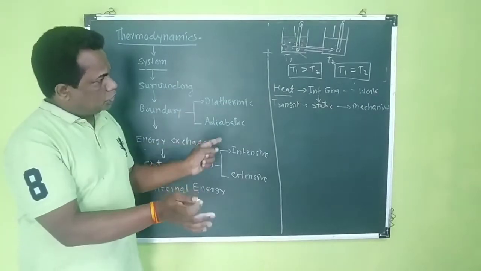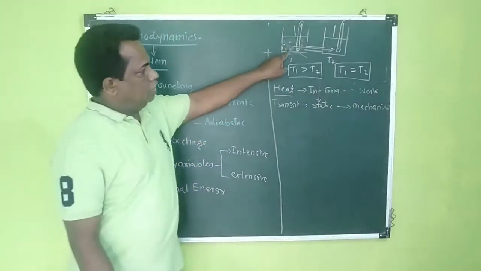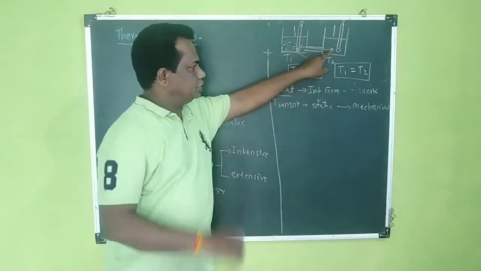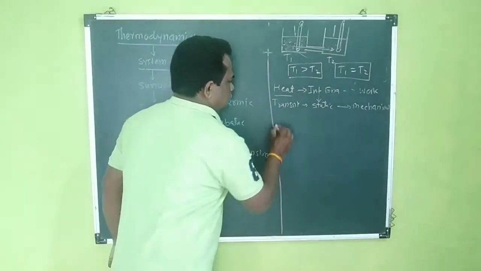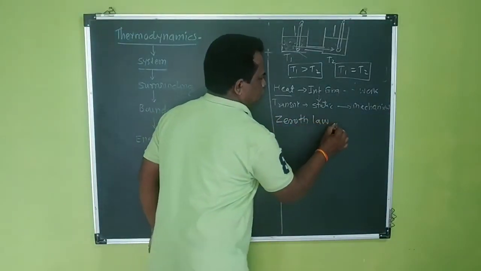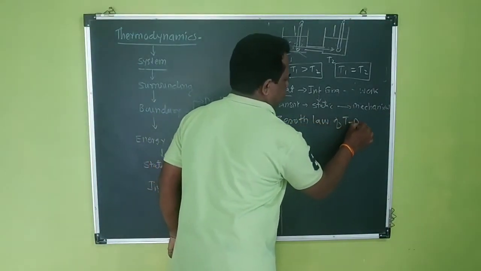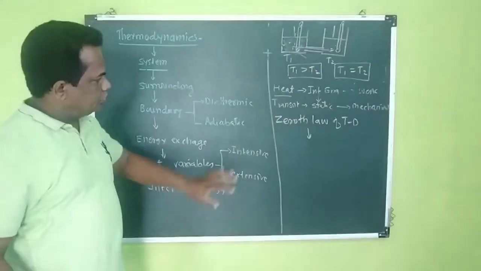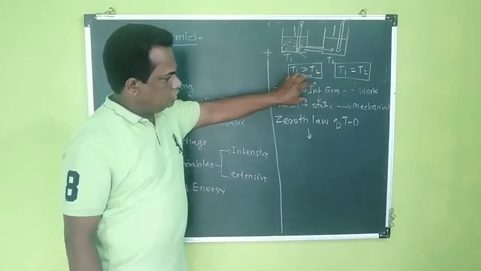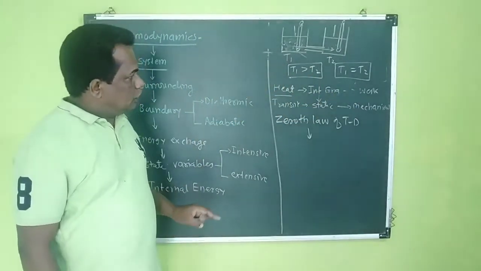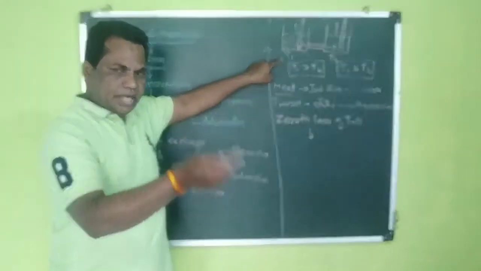So this process, the flow of energy from the higher temperature region to the lower temperature region, gives rise to the zeroth law of thermodynamics. So we have differentiated heat, internal energy, work and temperature. Temperature is the average kinetic energy.